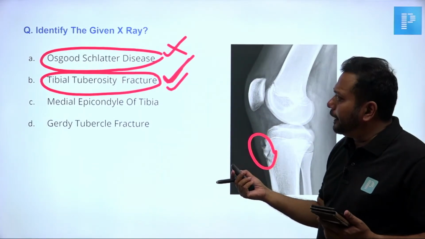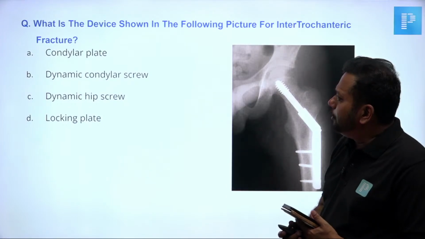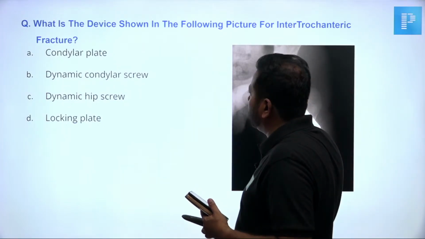Okay, we will move on to the next. You see, what is the device shown in the same thing following intertrochanteric fracture?